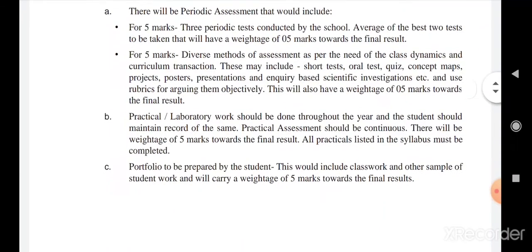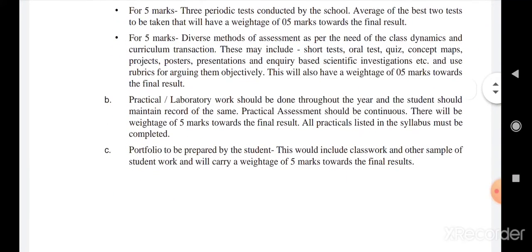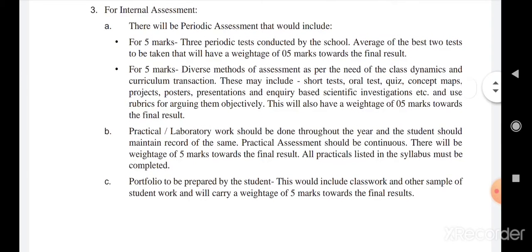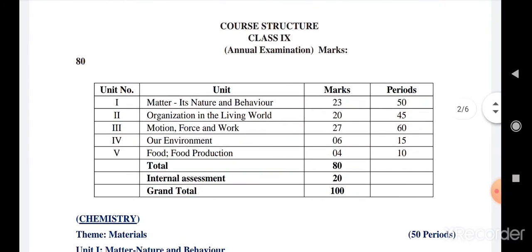Then we have a portfolio to be prepared by the students, and this would include classwork and other samples of student work, and will carry a weightage of 5 marks. So this is the marks distribution of 20 marks of internal assessment. Now children, let's come to our course part, that is the total 80 marks annual examination.